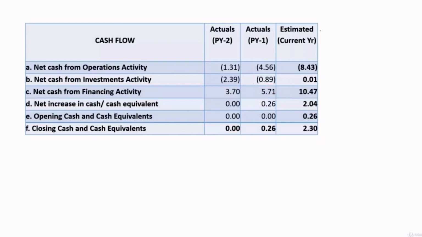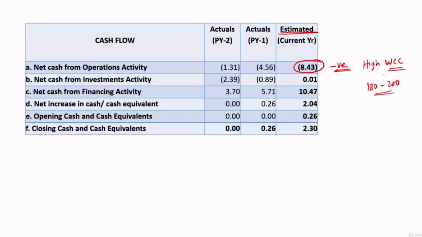Then we'll see what they are estimating as well. For the next year, they are estimating net cash from operational activity of negative 8.43 crore. So what is estimated itself is negative. It is possible that this can be accepted by the sanctioning authority also, because there are some business models which will have a high working capital cycle. It may be in the range of 180 to 200 days.